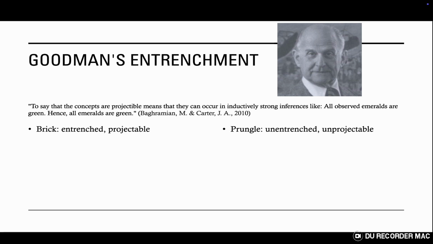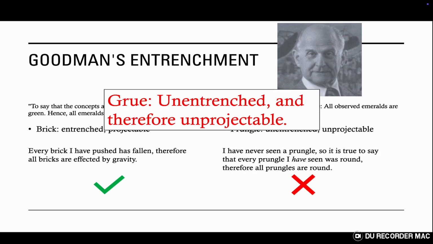Goodman himself attempted to solve this problem, introducing the concept of entrenched and unentrenched predicates. He said that a predicate can only be projectable, that is, can be used in induction, if it is entrenched in a language. An entrenched word is one that is commonly used or accepted by a community. So, for example, the word brick is entrenched, while the word prungle is unentrenched, as I just made it up. So, according to Goodman, I can use induction to say every brick is affected by gravity, but I can't say every prungle is round. Likewise, grue is not entrenched, so it's not projectable.